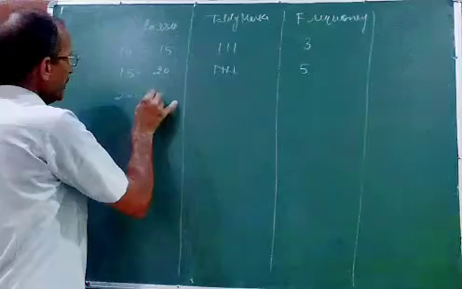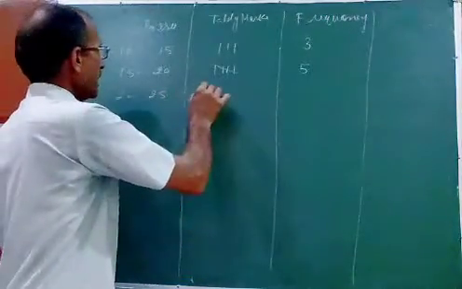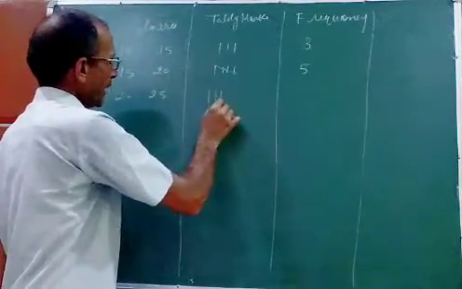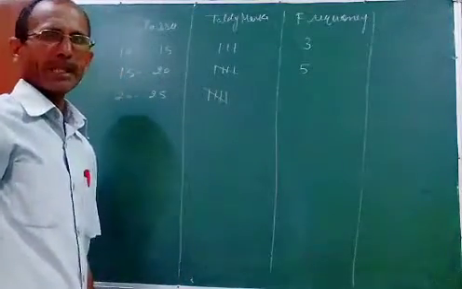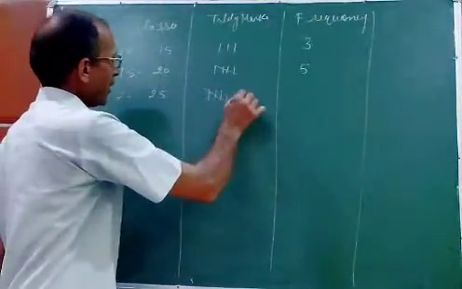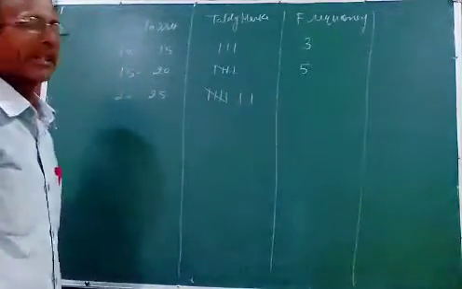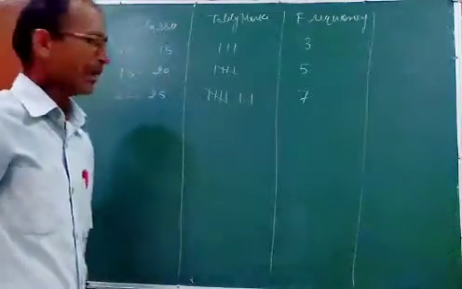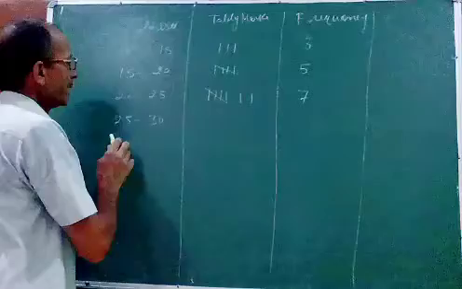Now 20 to 25, 7 students scored between 20 and 25. So for 7: 1, 2, 3, 4. If I cross it, this will represent 5. After 5 we write 2 more, which means this is representing 7. So here will be 7. Understood? Now 25 to 30.